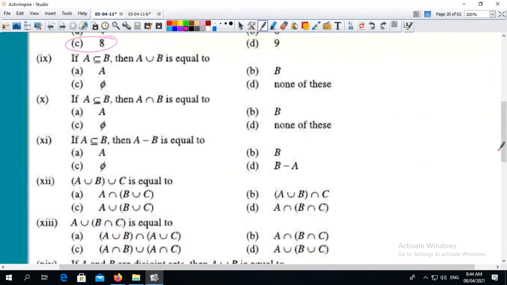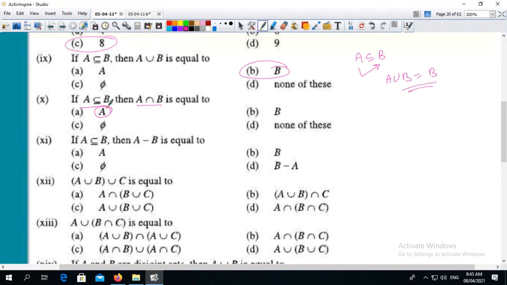If A is subset of B, it means all elements of A belong to B. When we take union, then it becomes B. The superset becomes the union A union B in case of subset. On the other hand, if A is subset of B, A intersection B becomes A. So answer is A.